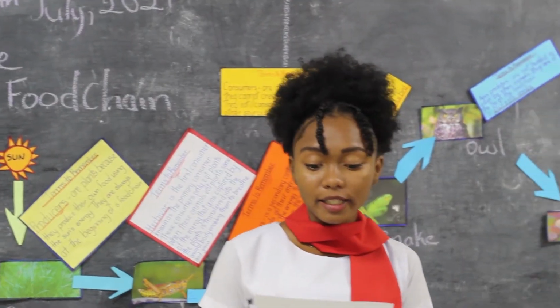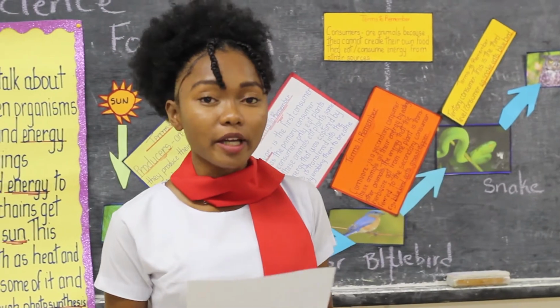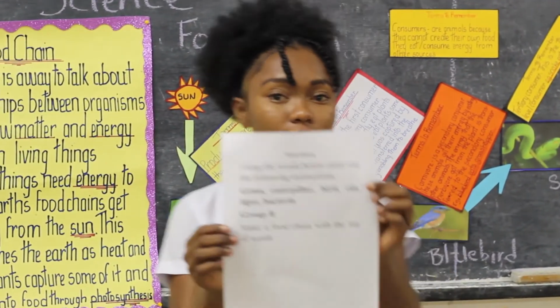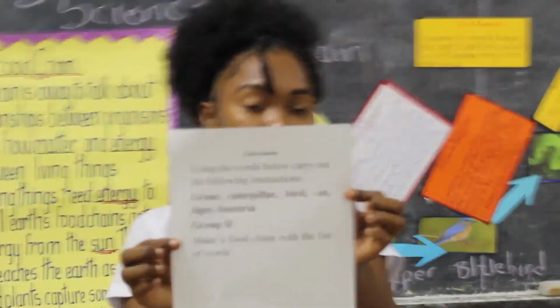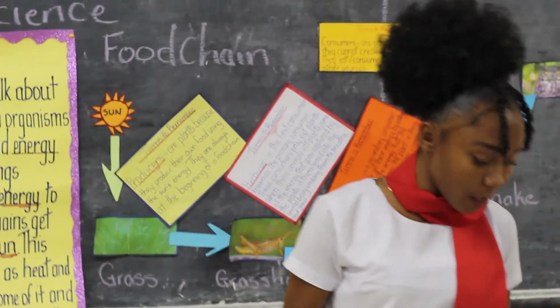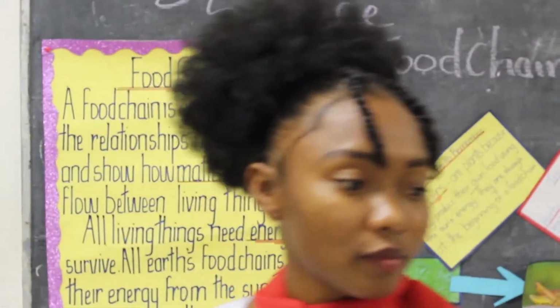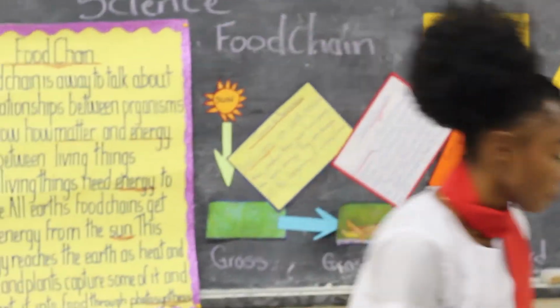That's group A. Alright, group B, that's what you have to do. The same words that group A have, you have to make a food chain with the list. Okay? So this is your activity, group B. Alright. So you have 2 minutes to complete. It's very easy. Here you go.